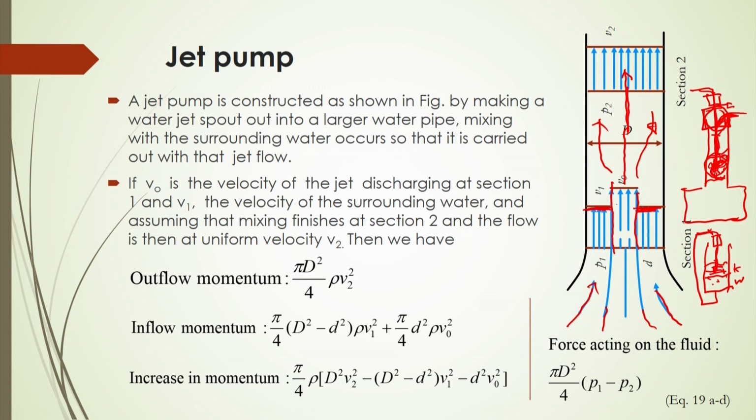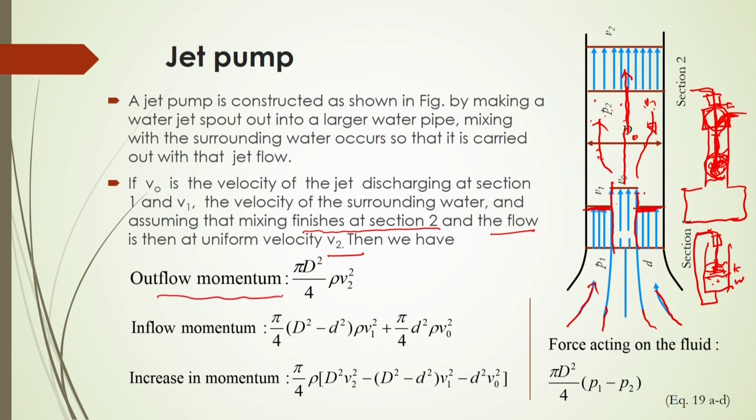Now, if V0 is the velocity of the jet discharging at section 1 here, with the surrounding water having its own velocity, and assuming that mixing finishes at section 2, the fluid is mixed at this section 2 and the flow then has a uniform velocity V2 as it moves further.